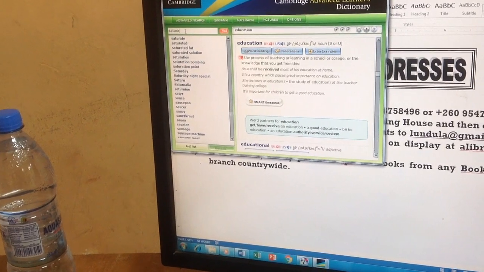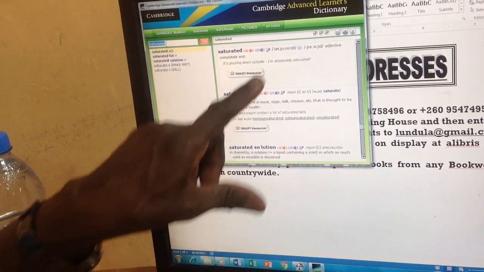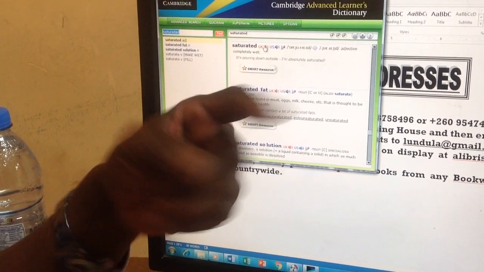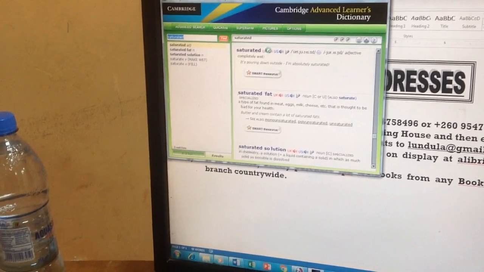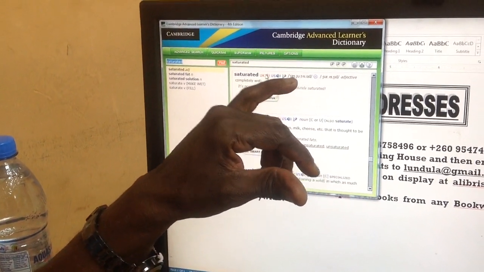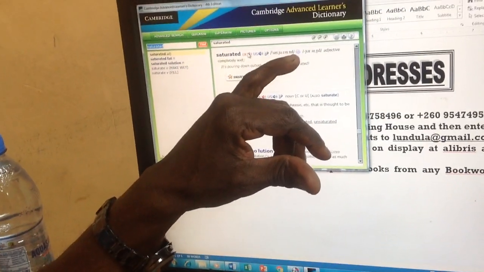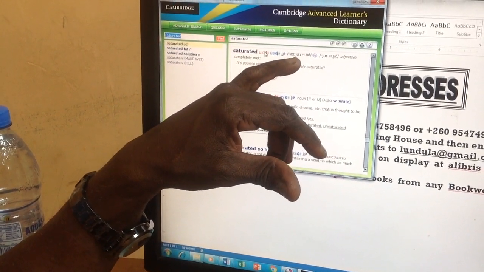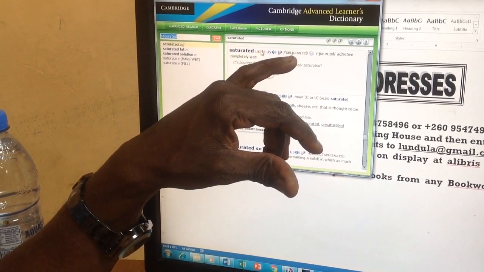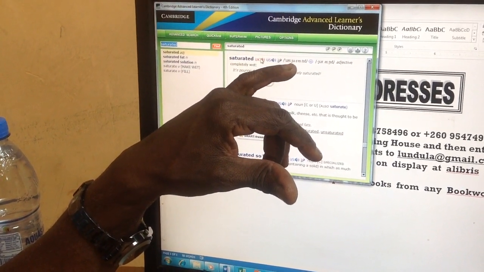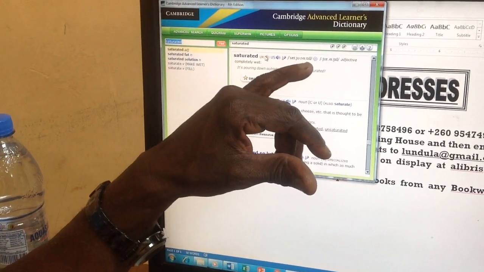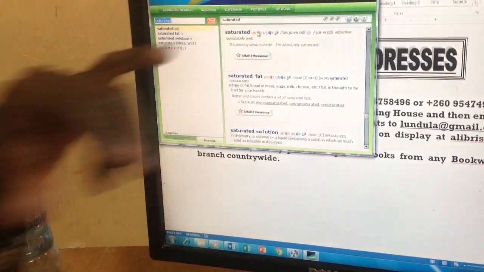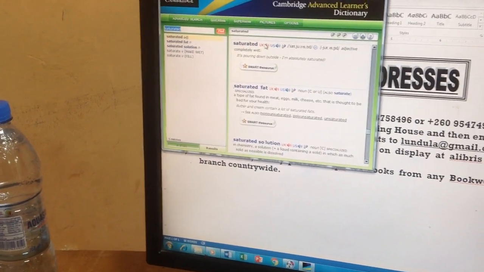Okay. Here we go. Oh, I should give you the sound. Listen carefully. Now listen to this one. Saturated. This is sat-you-rated. Look at the goodness of Cambridge is that they break down even the pronunciation, the phonetic symbols, into syllabic parts, phonetic syllables, to help us read properly. You see, this is the Cambridge, saturated. So this is how the English language operates.